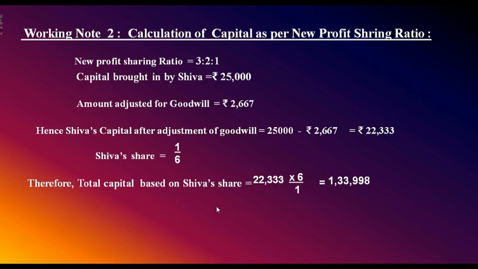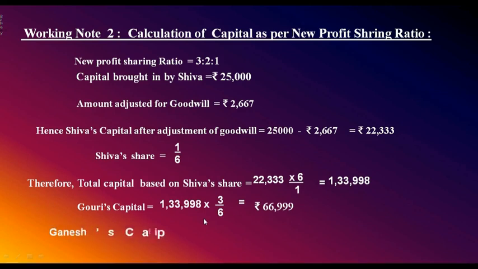1,33,998. And this is the total capital of the firm after the admission of Shiva. Therefore, Gauri's capital equals 1,33,998 into her new share 3/6 comes to how much? 66,999. 66,999 is the capital of Gauri.